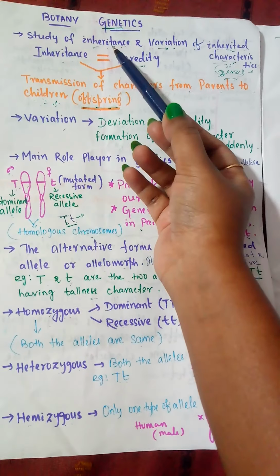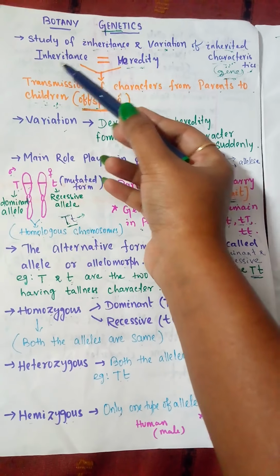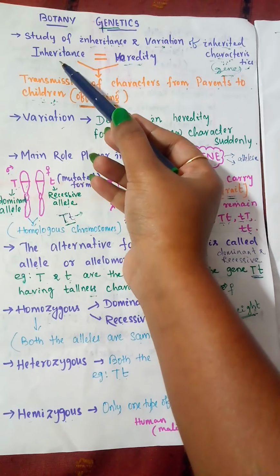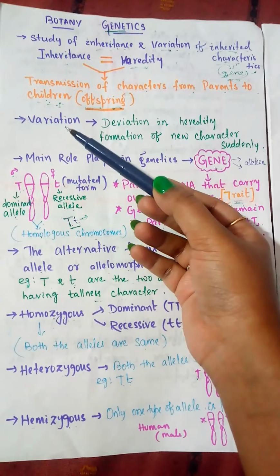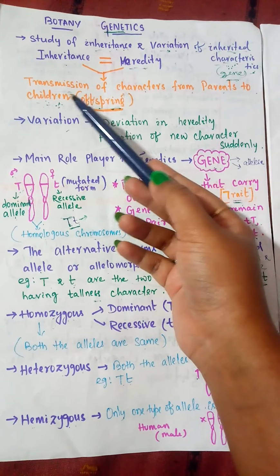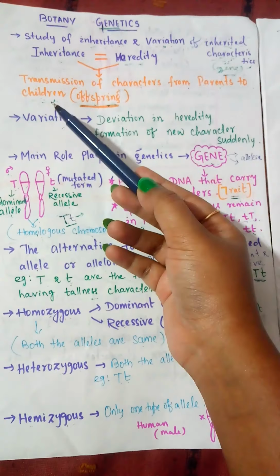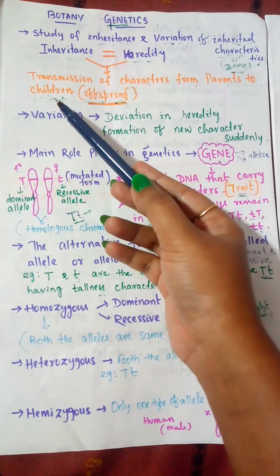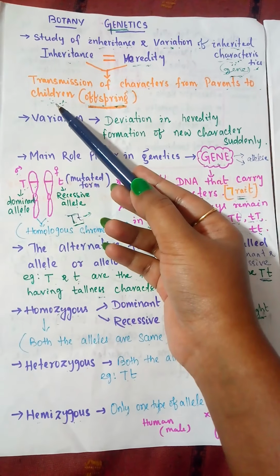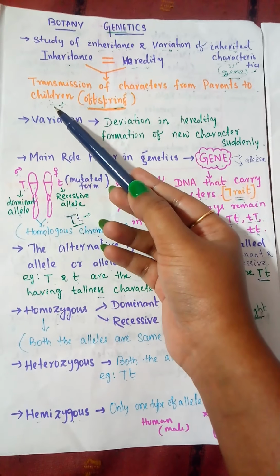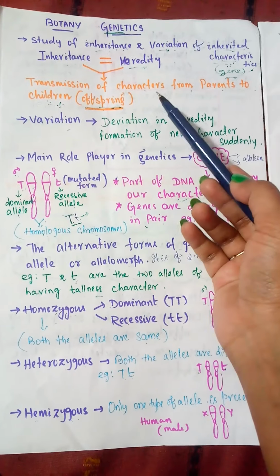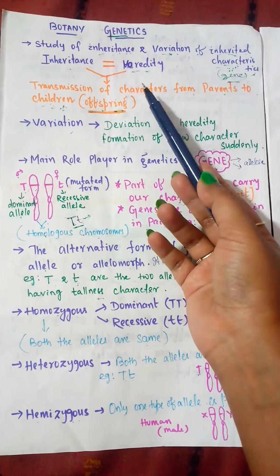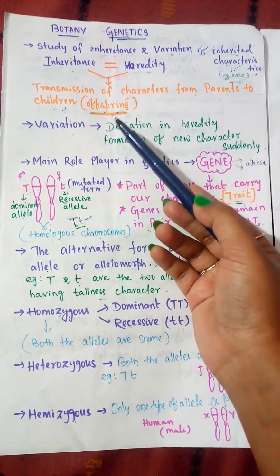So two terms come to your view: one is inheritance, another is variation. What do those mean? What is inheritance, what is heredity, and what is variation? Inheritance is the transmission of characters from parents to offspring or children. In genetics, the term offspring is used in place of children, which means the next generations. So the process of transmission of characters from parents to children is known as inheritance or heredity. That means you look like your parents; that is the process of heredity.